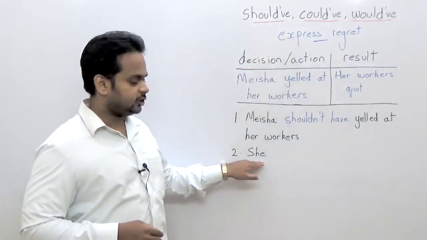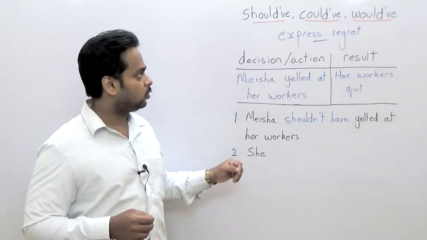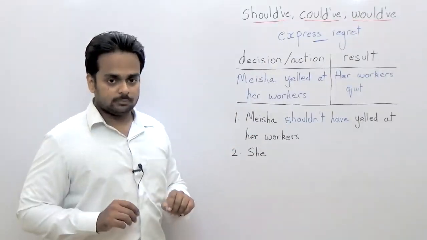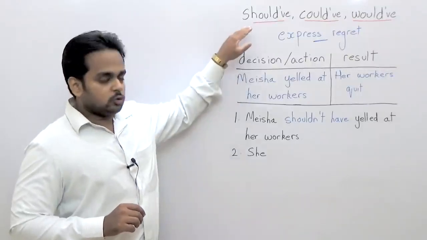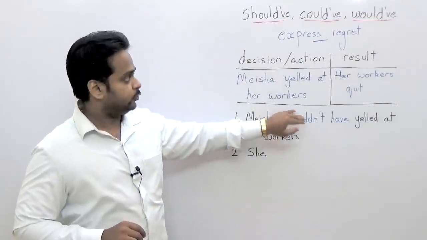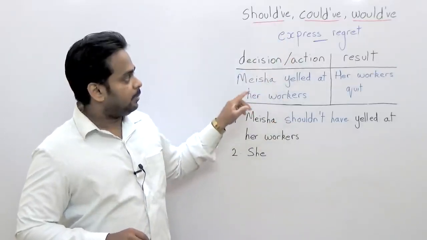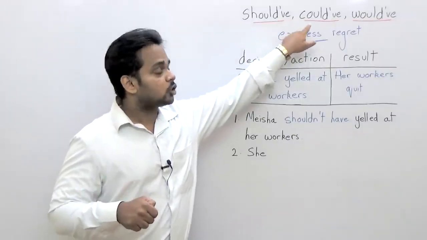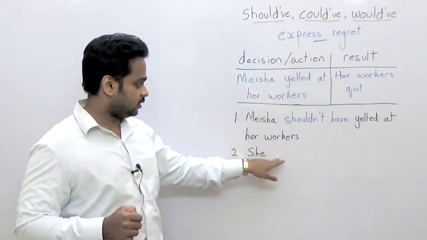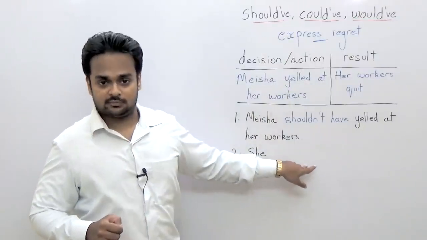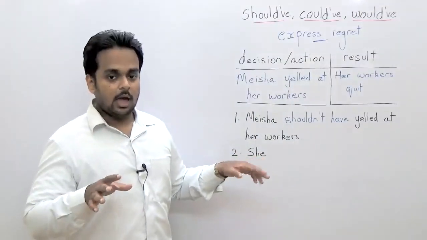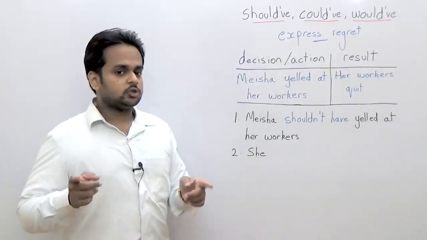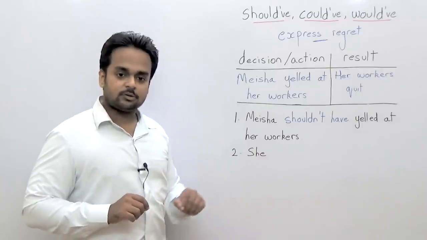Right, let's now move on and talk about could have. And this time we're going to use she. Can you think of how you would use could have here? Now, one word of caution. You can use should have and shouldn't have to express regret. But you cannot use couldn't have. You can only use could have. That means that over here, you cannot say she couldn't have yelled, because that doesn't make sense, because could have talks about possibility. So no couldn't have. So without couldn't have, what sentence could you make here?